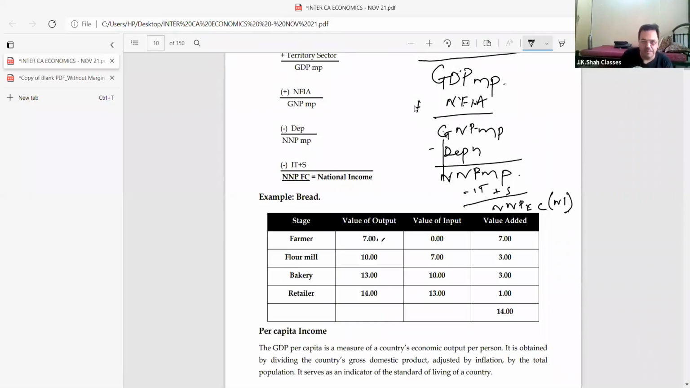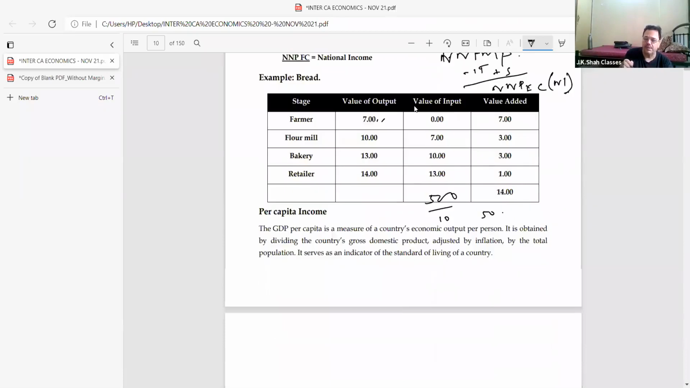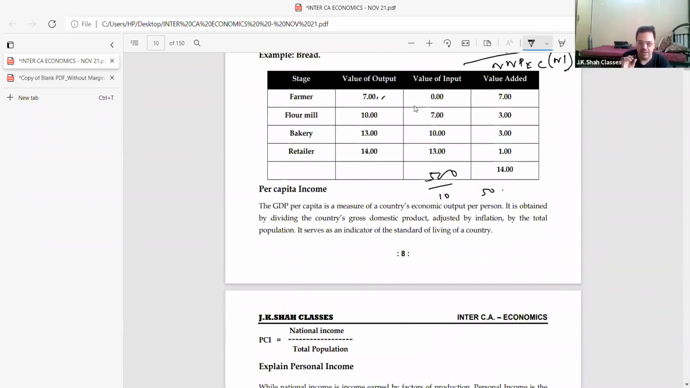What is per capita income? Per capita income is very simple. It is average income. If a country's income is 500 rupees and there are 10 people in the country, per capita income is 50 rupees. So per capita income is national income upon population. Clear?